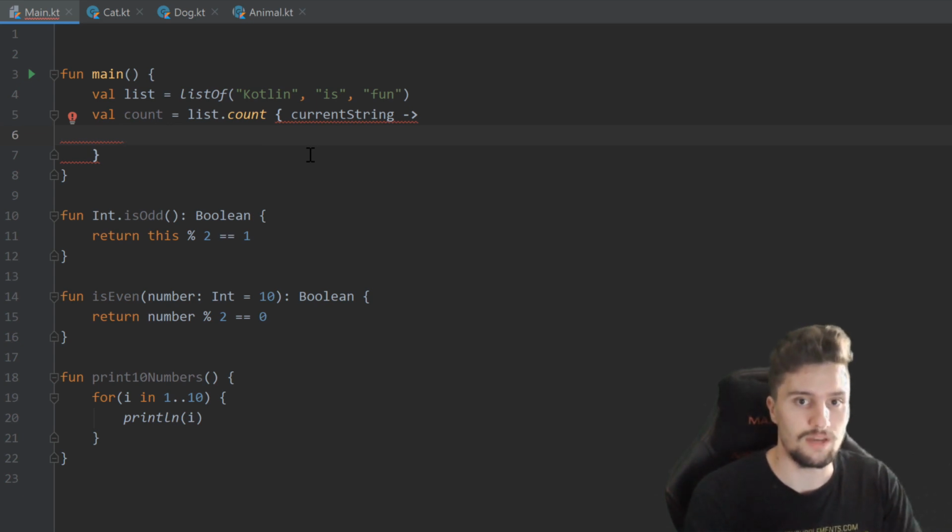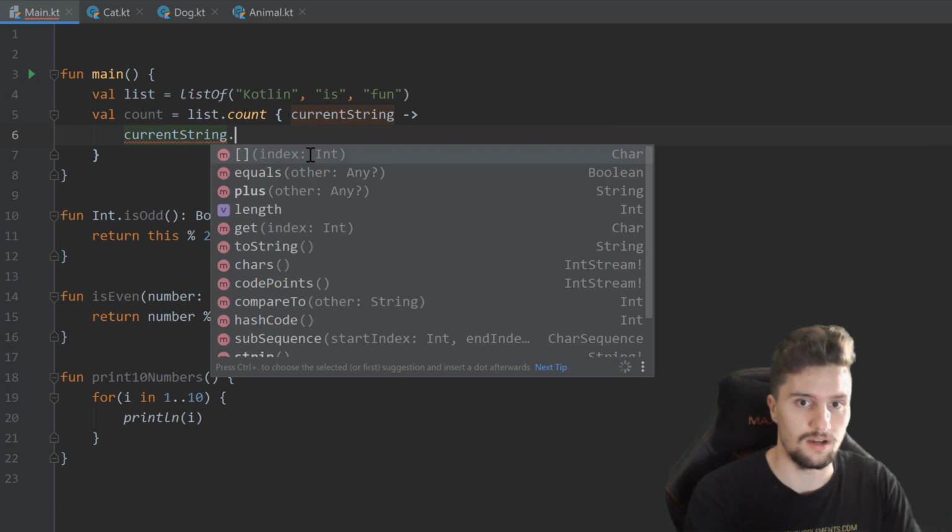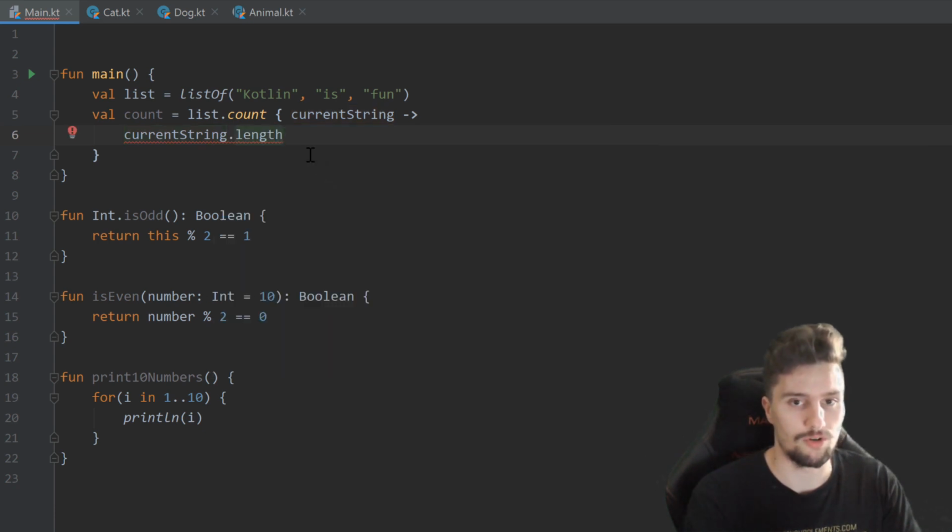And we could do that by writing current string dot length, which just returns the amount of characters a specific string has, is equal to 3. So that will just, as I said, go through this list and count how many strings we have in this list that have 3 characters.